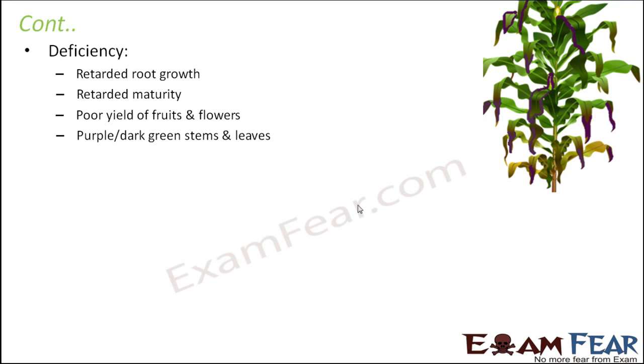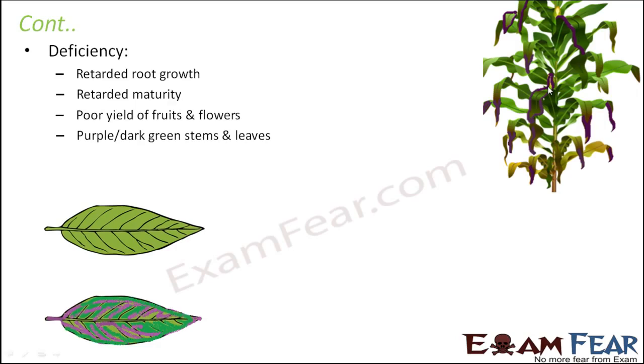Talking about the deficiency symptoms, there will be purple or dark green stems and leaves. So here in this picture you can actually see some purplish tint on the leaves. The leaves which are green in color as such tend to become even darker. So the color becomes very dark green, and on those dark green leaves some purple shade starts appearing. So if this was the leaf before, once it becomes deficient in phosphorus, gradually it tends to become darker in color, and purple color also develops on the leaves. Now when the deficiency increases even more, the purple color starts to become stronger.